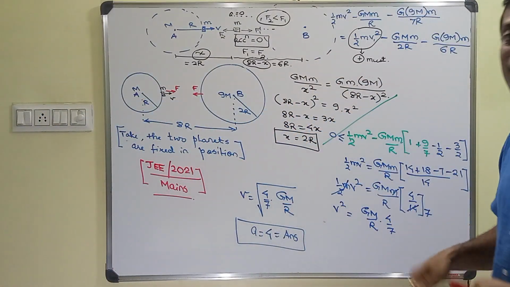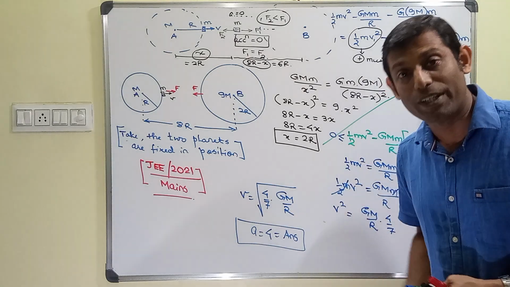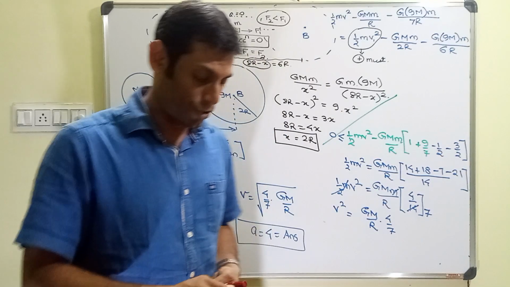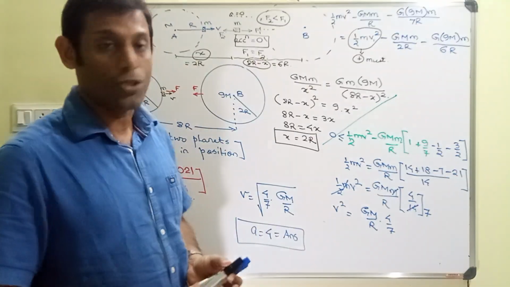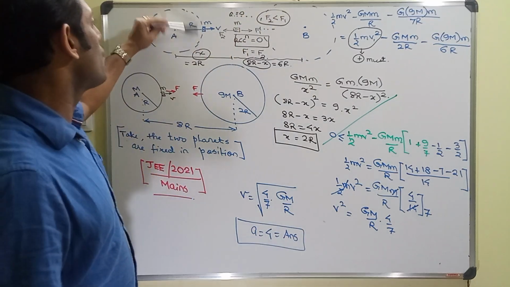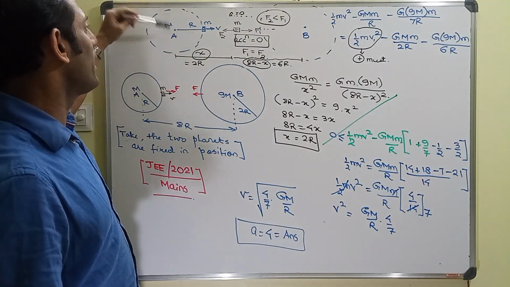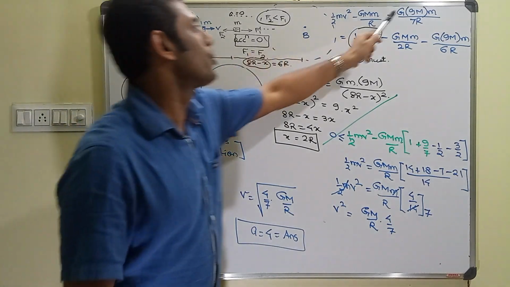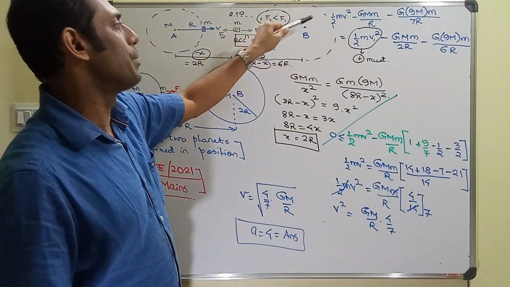In fact, it is similar to the escape velocity calculations, though not exactly. It's a case of escape velocity. I repeat, look at the calculation once more, and this is how it goes. Kinetic energy at the surface of the starting planet A, kinetic energy, potential energy due to this planet, potential energy due to the second planet.